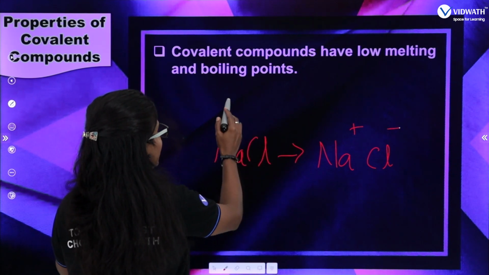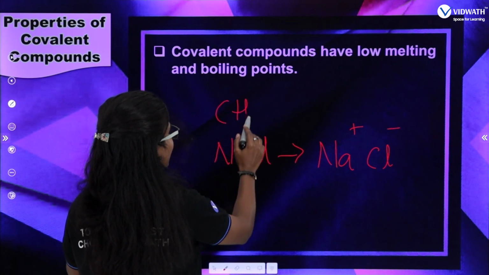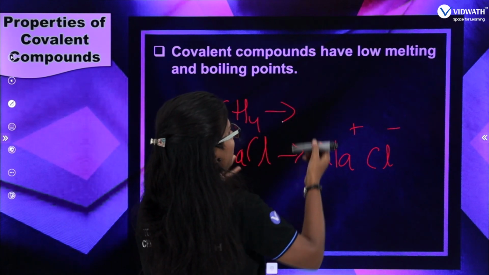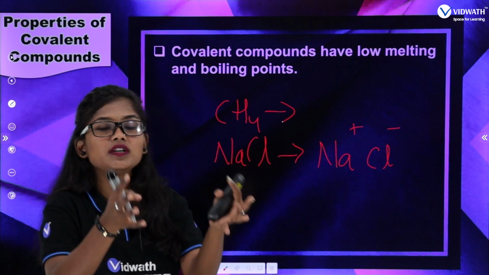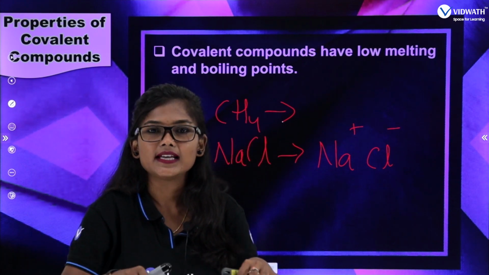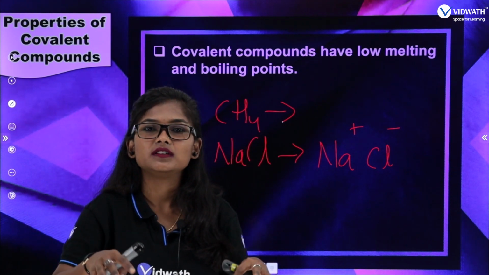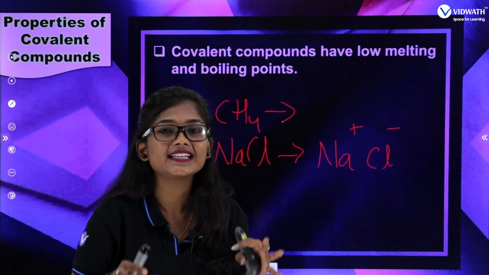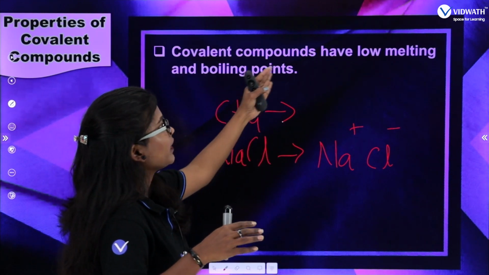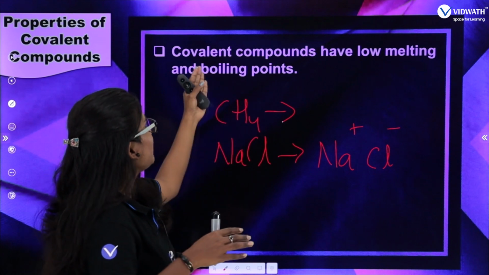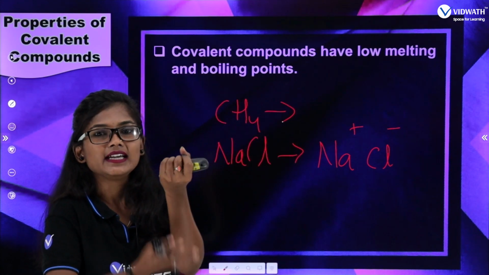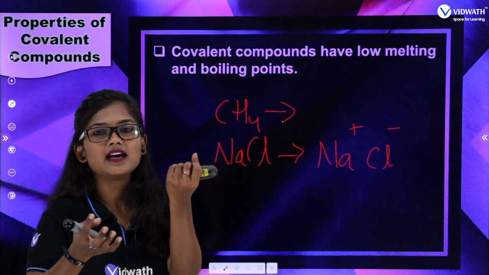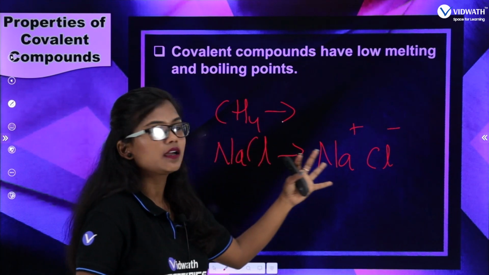Whereas in covalent compounds, like CH4, you don't need to supply so much energy, because the force of attraction between the molecules is less. So covalent compounds have low melting and boiling points, that is, they absorb less energy compared to ionic compounds.